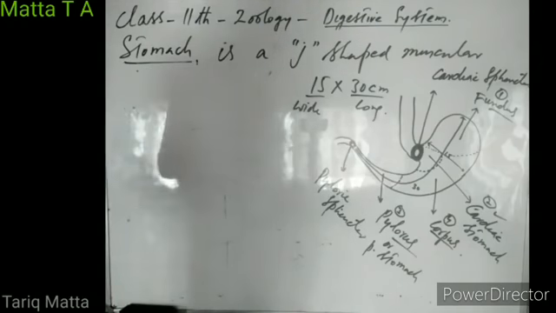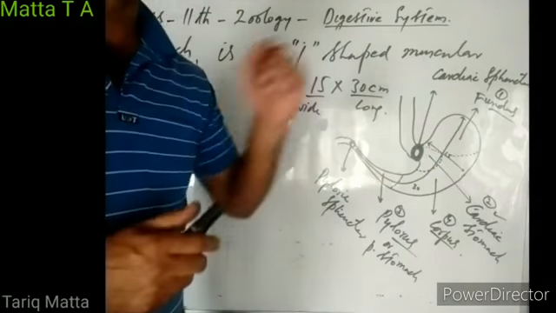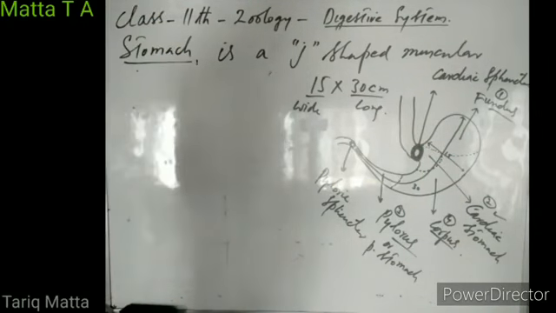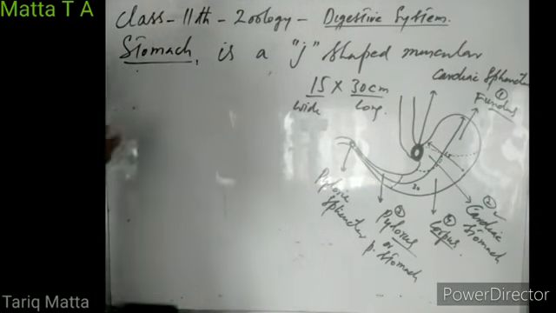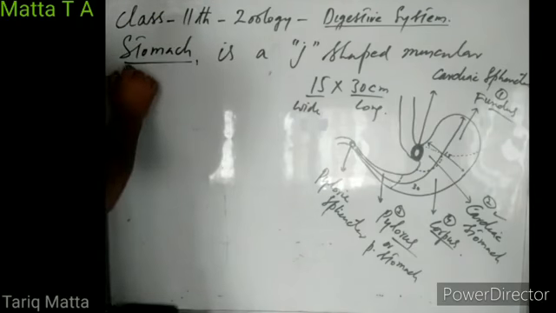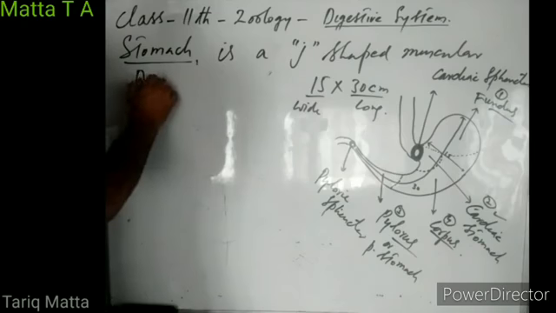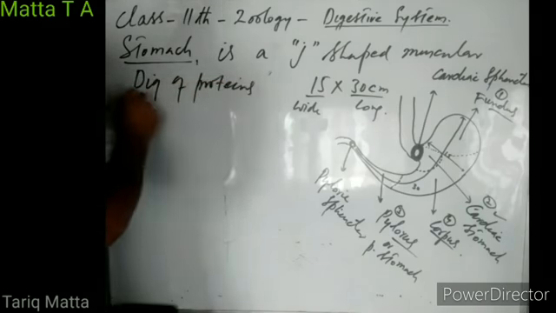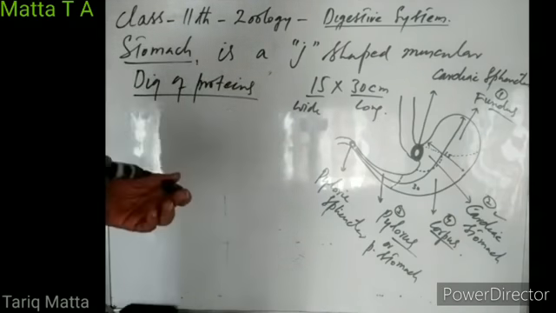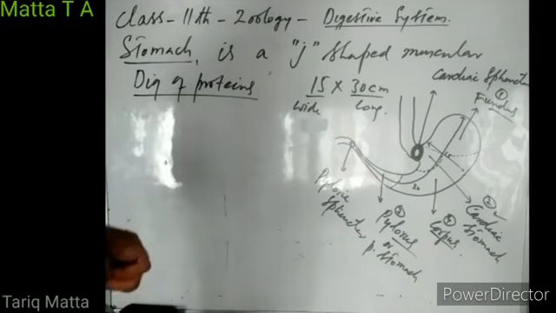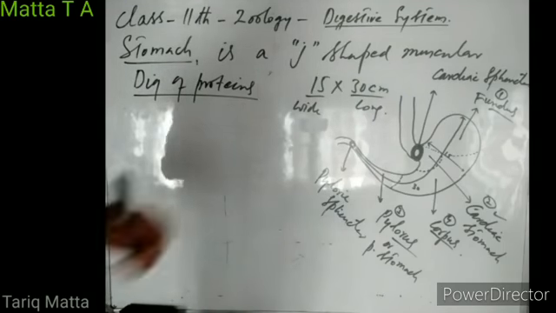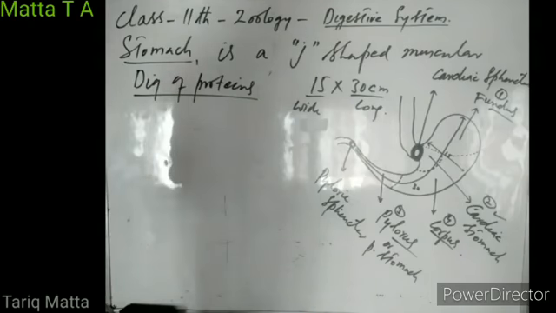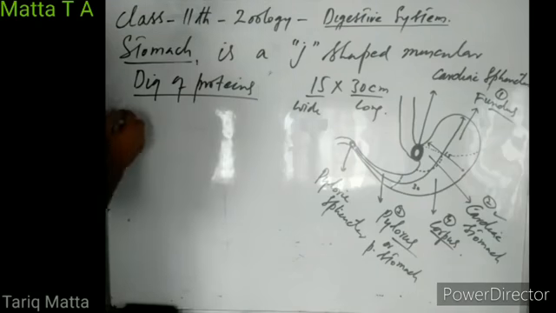Then after that, digestion also occurs in the stomach. In the stomach, there is usually digestion of protein. The stomach serves as the site for digestion of proteins. There is almost no or very little digestion of fats in the stomach.